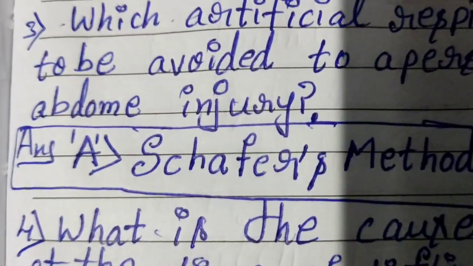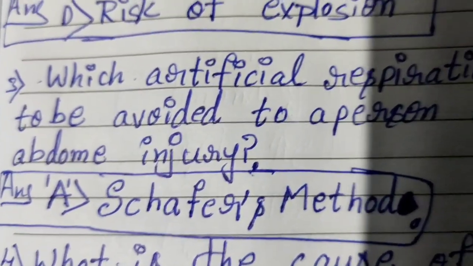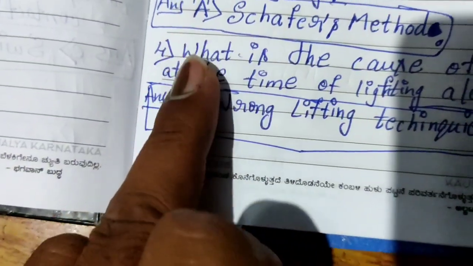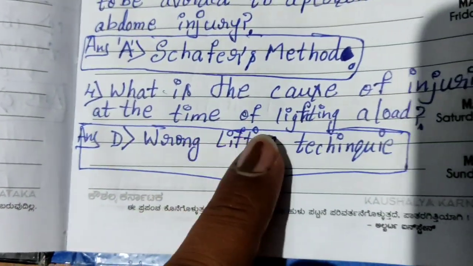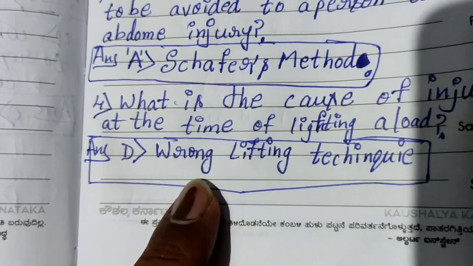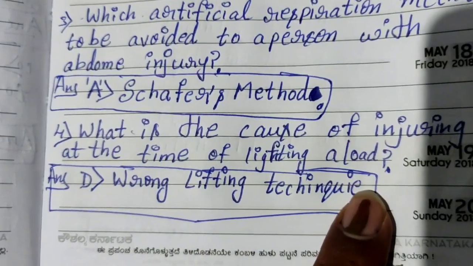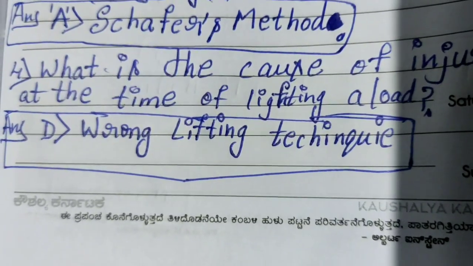The answer is A, Schafer's method. What is the cause of injuring at the time of lifting a load? The answer is D, wrong lifting technique.